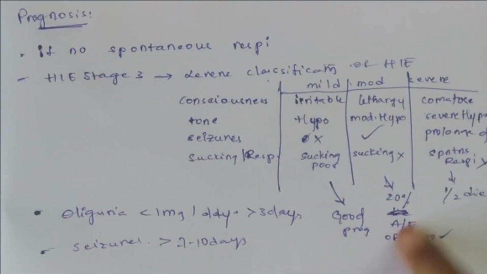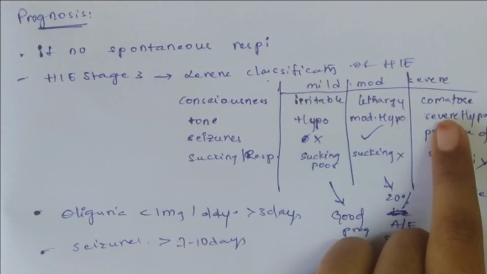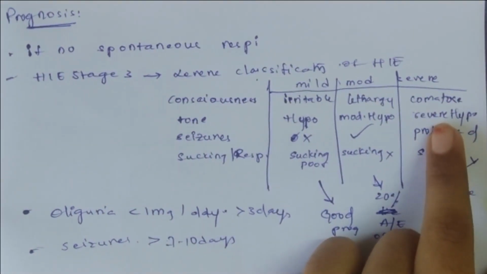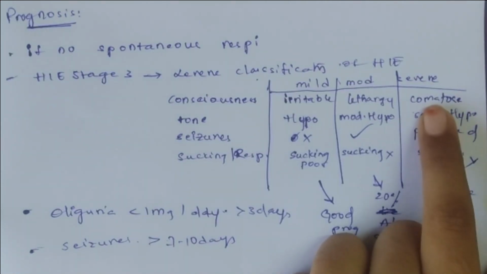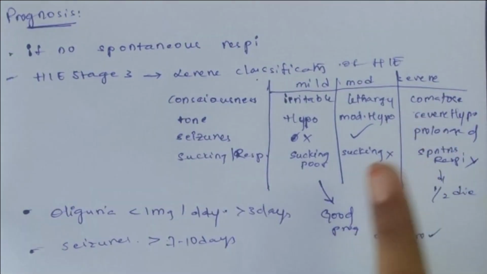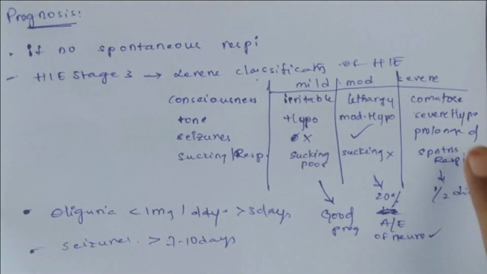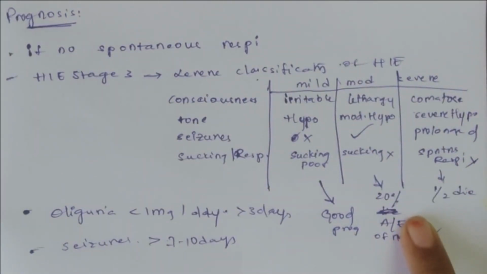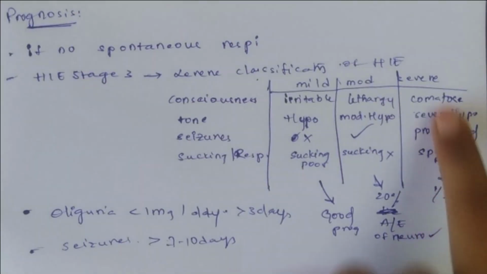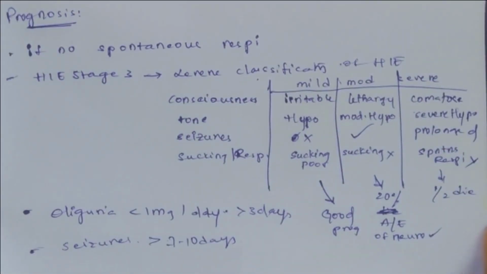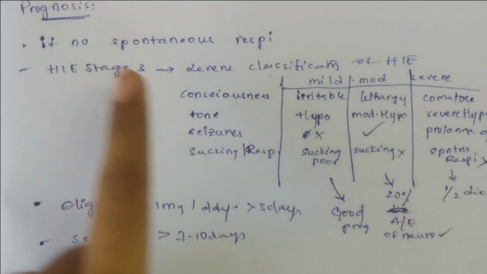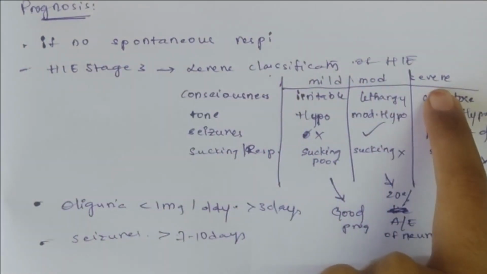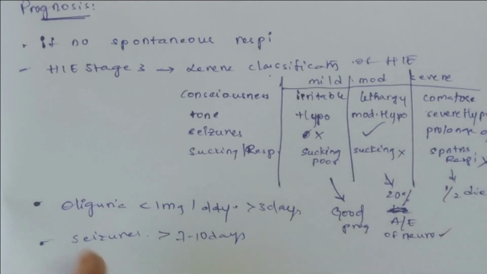And in severe HIE, the newborn is comatose, in a coma state, and severe hypotonia will be present, seizures are prolonged, and spontaneous respirations are also absent. So, half of the patients with severe HIE will die. Okay, this is Levene's classification of HIE and its prognosis.